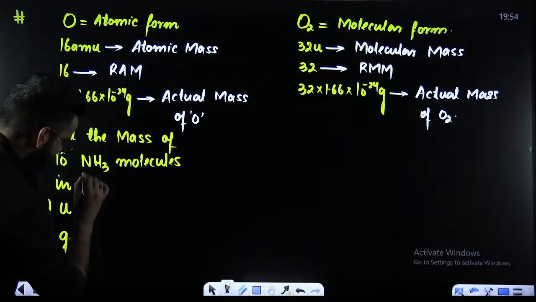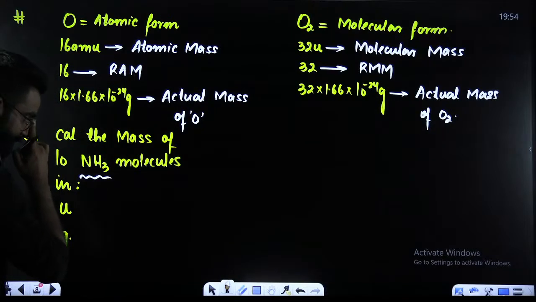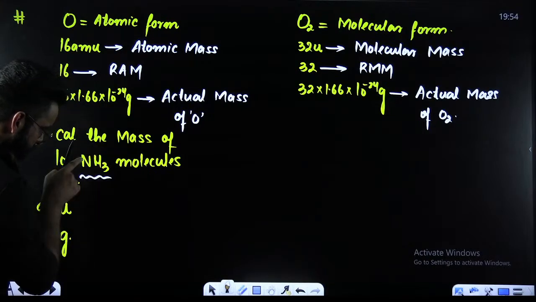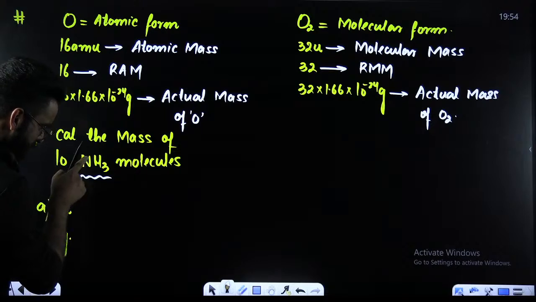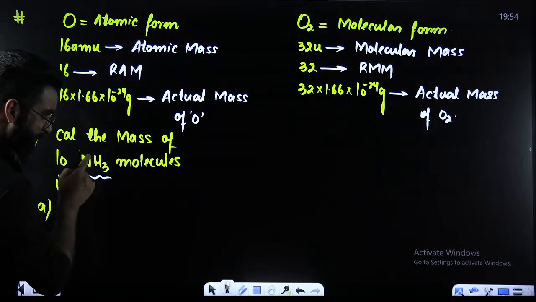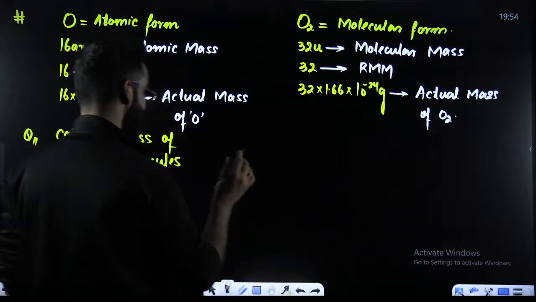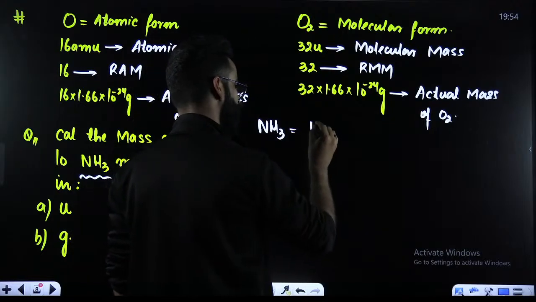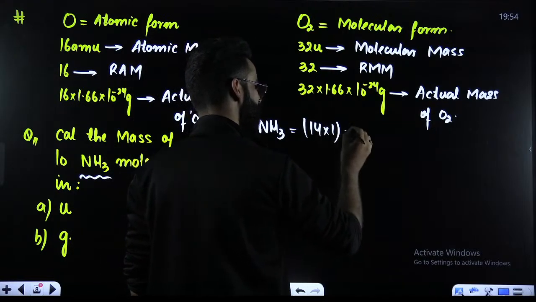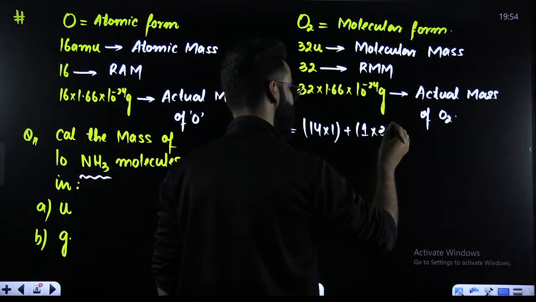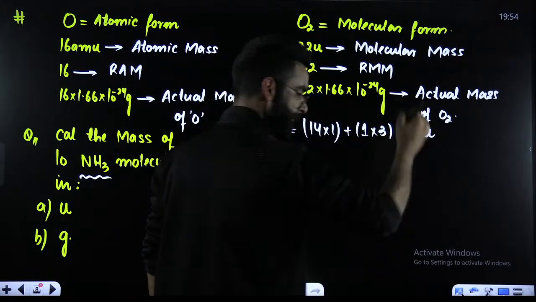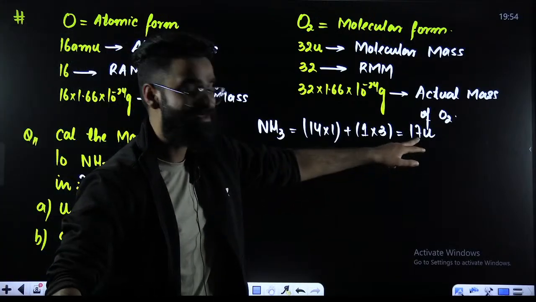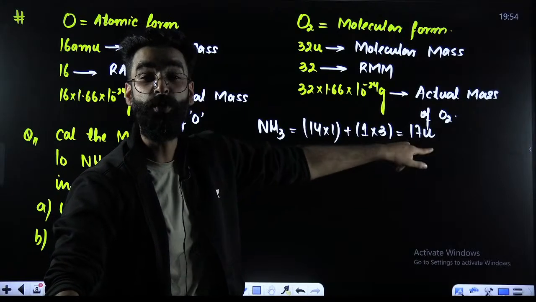First of all, if you analyze one ammonia molecule, what is the molecular mass of ammonia? 14 for nitrogen plus 1 for hydrogen multiplied by 3. To calculate its molecular mass, nitrogen is 14, multiplied by 1 nitrogen atom. Hydrogen is 1, and there are 3 hydrogen atoms. So 14 plus 1 into 3 is 17U. This is the molecular mass of ammonia, the mass of 1 molecule of ammonia in U.